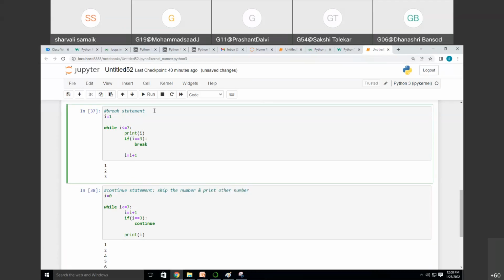And what does break do? It will stop the further execution. Okay, this is the major difference between break and continue. You can note this down, the code, in your notebook also. This is about break and continue.